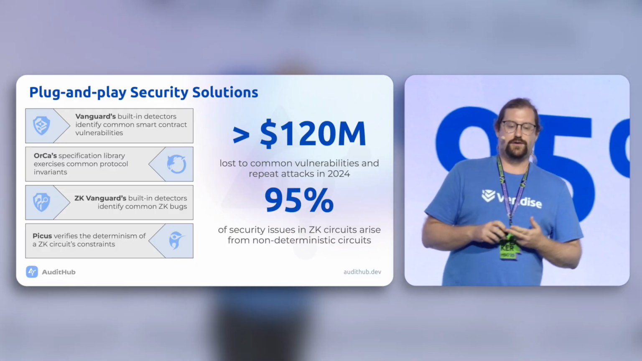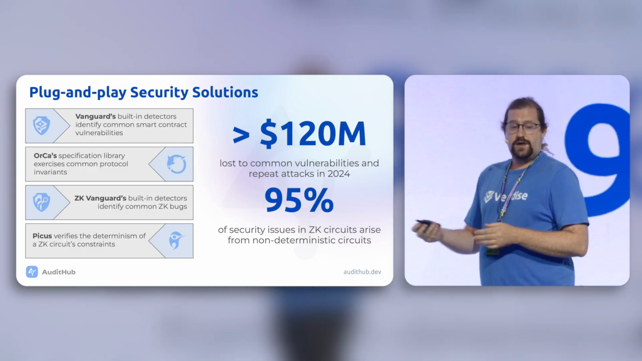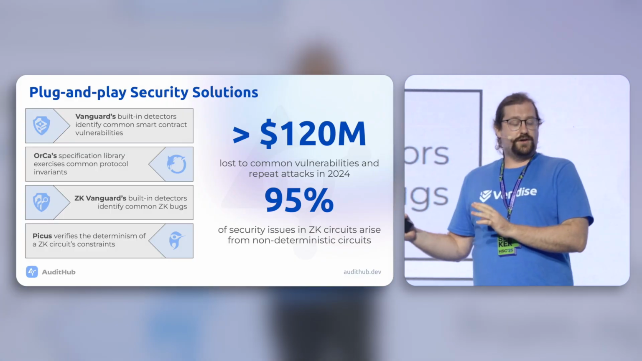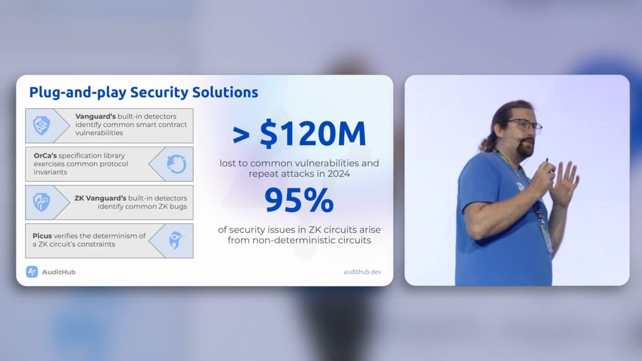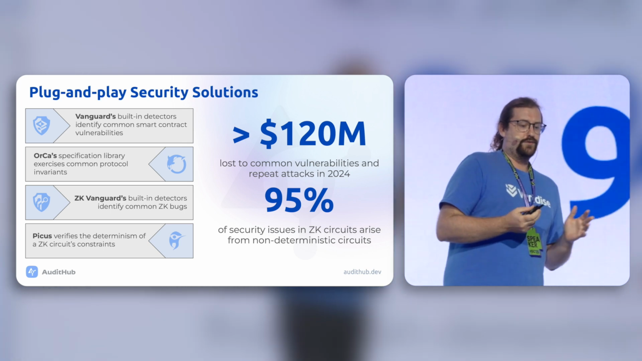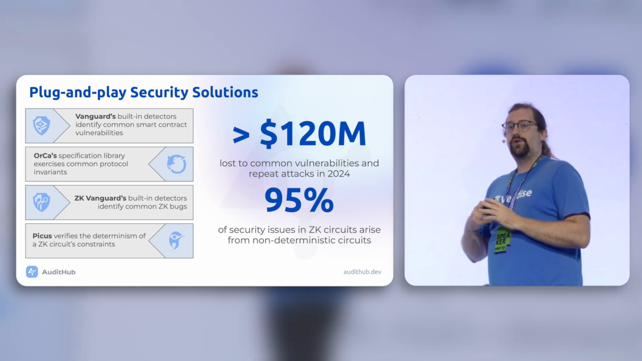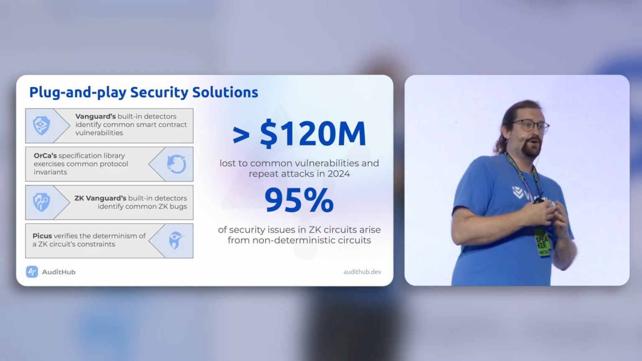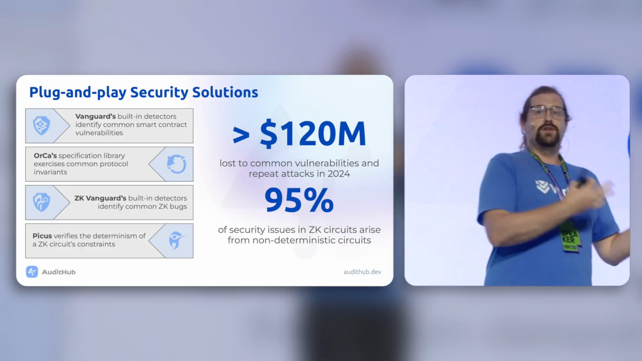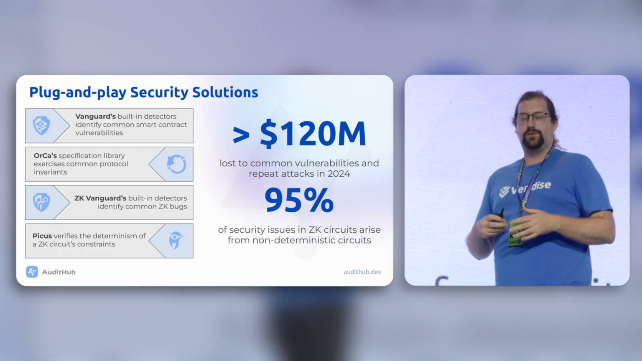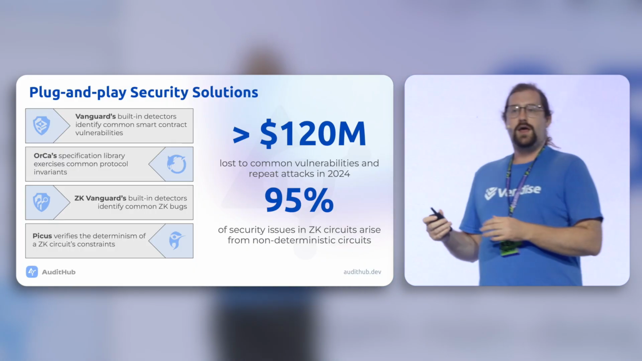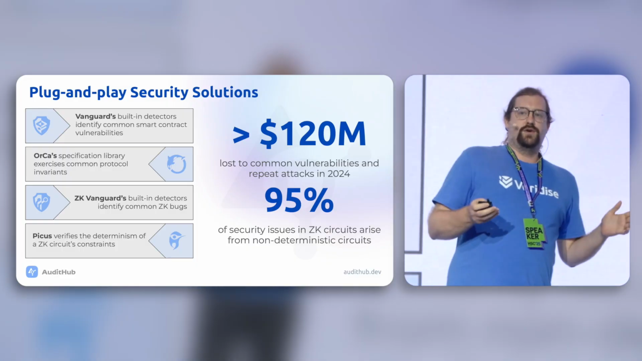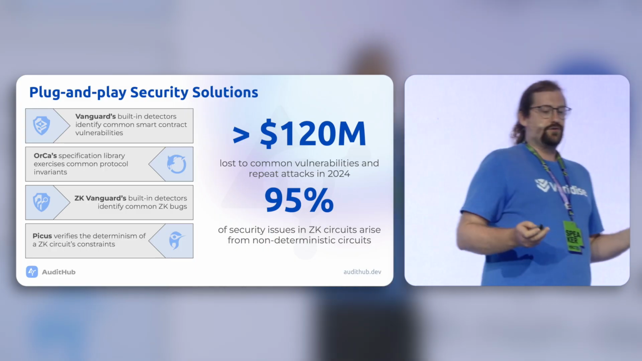So Vanguard and ZK Vanguard, which are two of our static analyzers, can look for common vulnerabilities in smart contracts and ZK circuits. In addition to that, though, we made sure our other tools could look for common vulnerabilities. So Orca, which is our fuzzer, can look for violations of common invariants in different types of projects, just by knowing that this is a token, this is a lending pool, and so on. And then Picus, which is our formal verifier for ZK circuits, can automatically verify whether or not a circuit is deterministic, because it's a very well-defined property, and it doesn't require any additional input from the user.